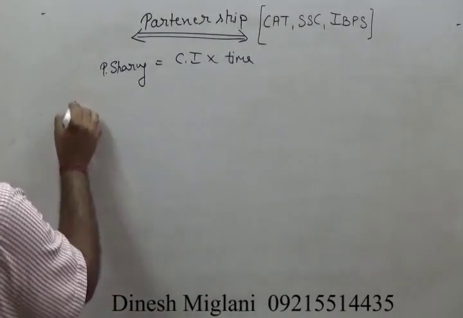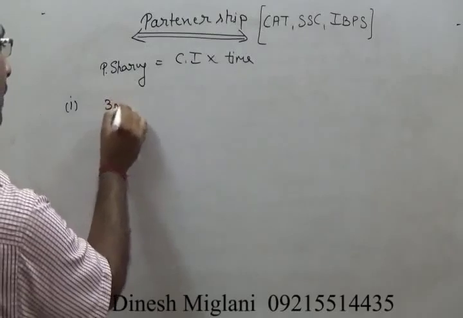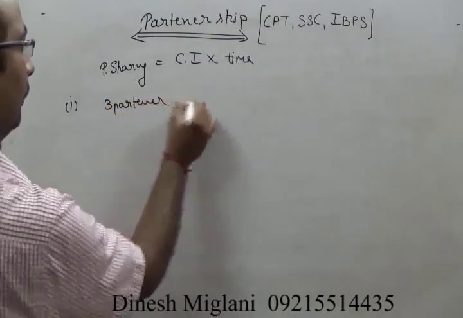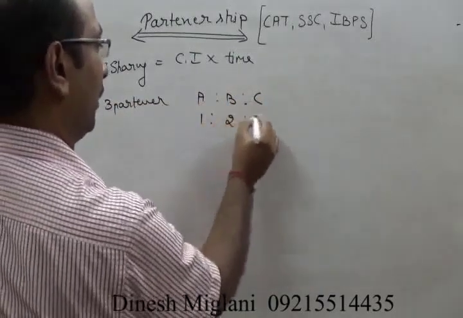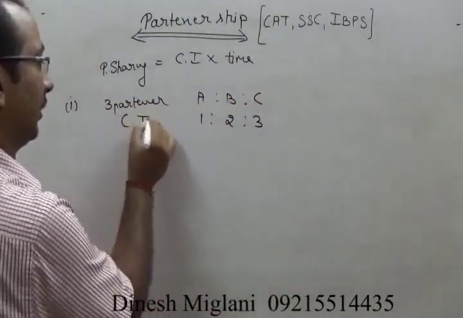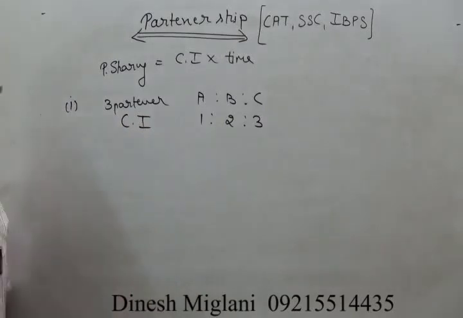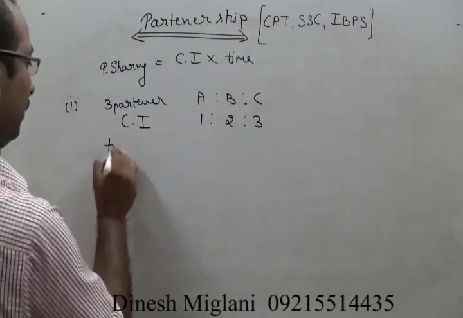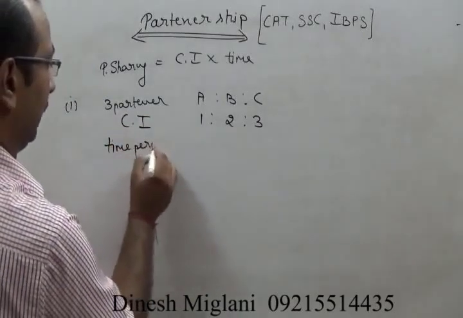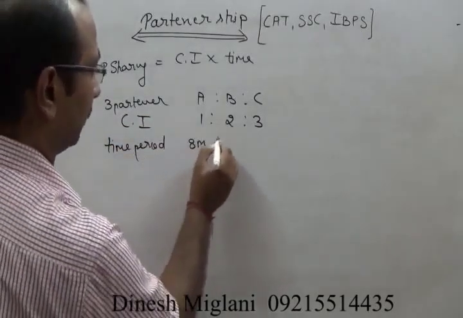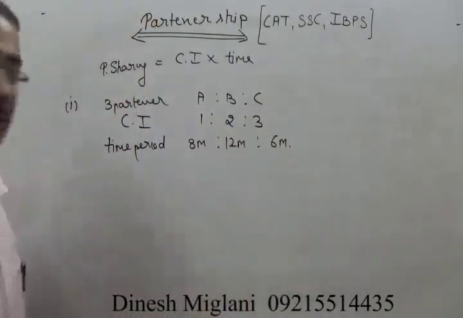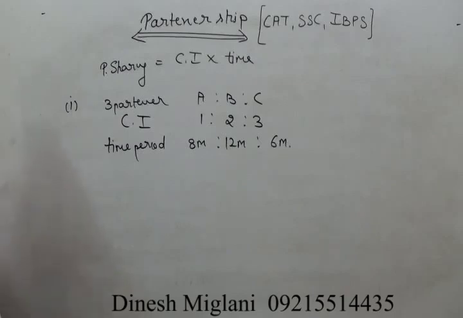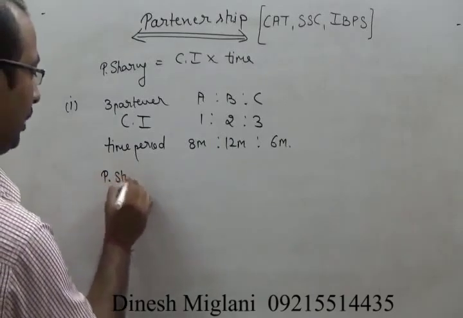My first question is, there are three partners A, B, C. They started their business with an investment in the ratio 1, 2, 3. That is the ratio of their capital investment. And further time periods are given. A was in the business for 8 months, B was in the business for 12 months, and C was in the business for 6 months. That is stated to you, and we have to find out what is the profit sharing ratio.